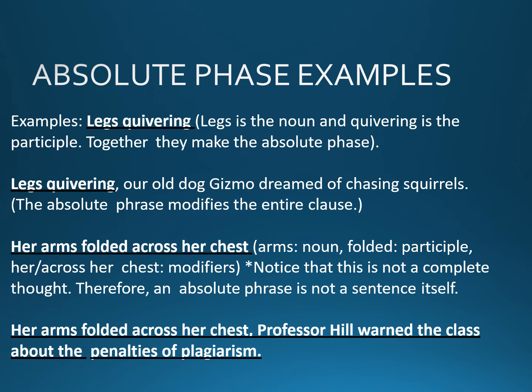Her arms folded across her chest. Arms is the noun, folded is the participle, and her and across her chest are modifiers. Notice that this is not a complete thought. Therefore, an absolute phrase is not a sentence itself. Her arms folded across her chest, Professor Hill warned the class about the penalties of plagiarism.